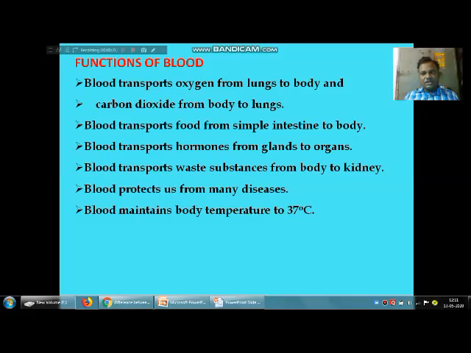Everyone should read about blood, its composition and functions. Write notes on the functions of blood, the composition of the blood, and the transport system. If you listen, read and write this concept, then you will understand the next topic.